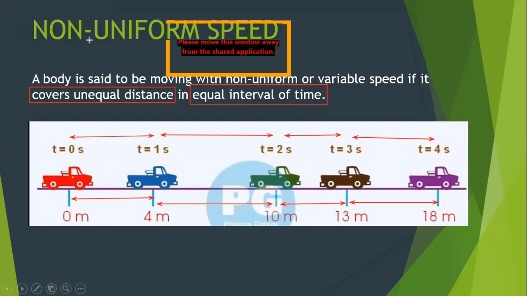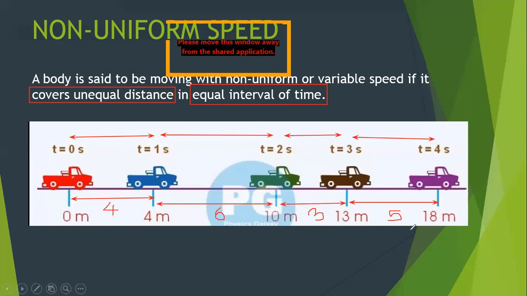So if you see it a little more carefully, you will come to know that in the first second, the object has traveled 4 meters. In the second, the total was 10, but in the second, it has traveled 6 meters. In the third second, it has traveled only 3 meters. And in the fourth second, it has traveled 5 meters.